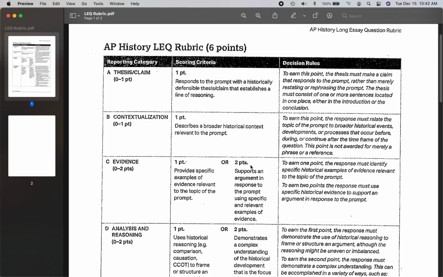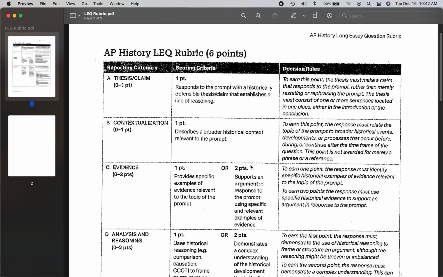So the LEQ, ladies and gentlemen, is worth 6 points, and we are going to be practicing this in class. So take a look at that prompt that I gave you on the slideshow, and please start trying to time yourself and just see how far you get. And we are going to